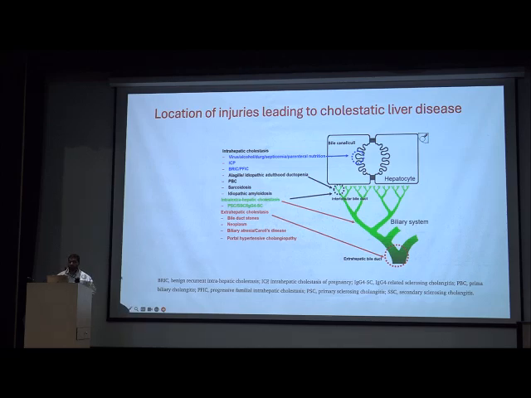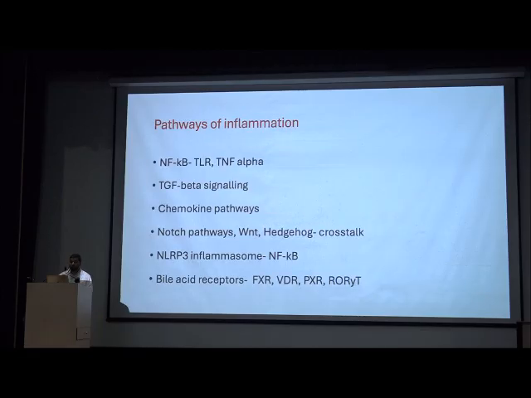So if we see the location of injuries due to these cholestatic liver diseases, the intrahepatic cholestasis includes PFIC and Alagille, and they predominantly affect the transporters, and sarcoidosis. The extrahepatic diseases include PSC, which is a larger duct disease, and PBC, which can have small duct disease. The difference between PBC, PSC and the genetic cholestasis is the inflammation. In PFIC or other genetic cholestasis diseases there is less inflammation, but in PBC and PSC there is high inflammation which causes fibrosis and eventually cirrhosis.